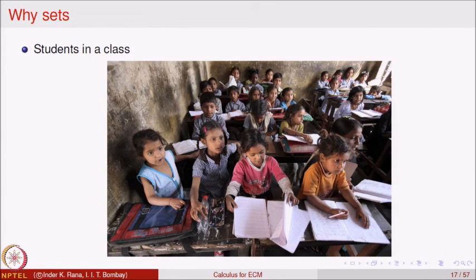Students in a class. They could be boys, could be girls, students sitting in a class. They are grouped in a class because we want to manage who will come and teach that collection of students, what time they will study, what topic and so on. So, students in a class, that is the collection put in a box called the class.